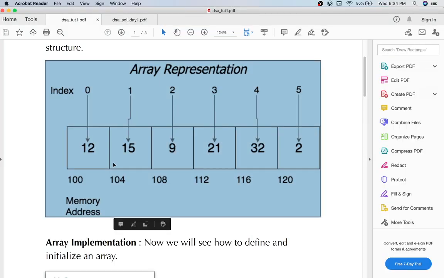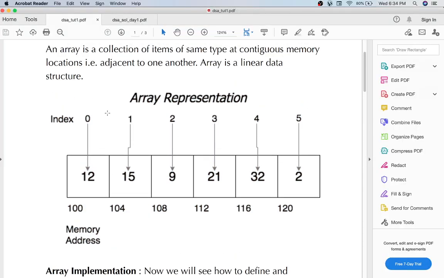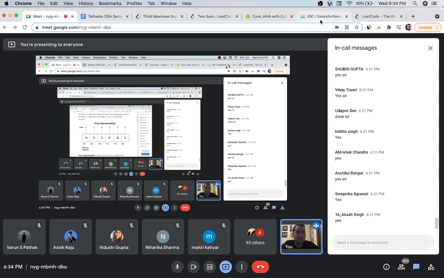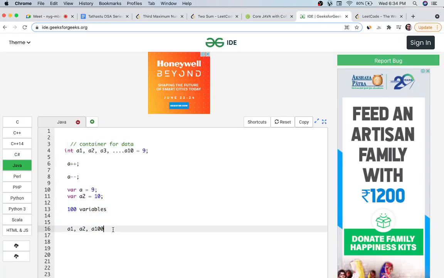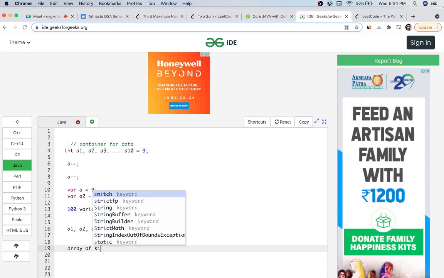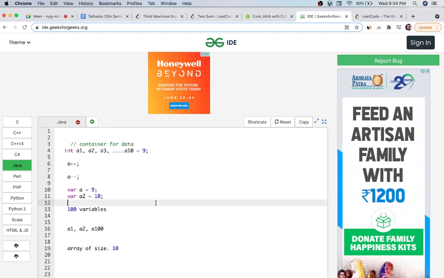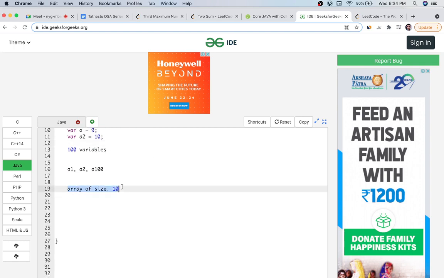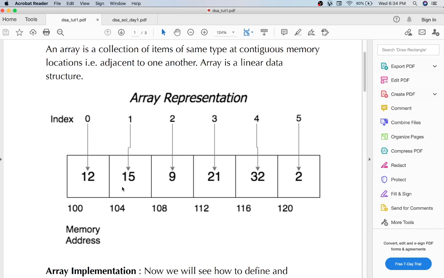Let's say we are creating an array of size 10. We want 10 variables, so we create an array of size 10. What happens is that memory will allocate a block with 10 adjacent blocks. This is one block, this is the second, third, fourth, fifth. Adjacent means they are just next to one another. The first block is kept at 100. Int will take 4 bytes, let's say; it takes different values in different compilers, just ignore that part.